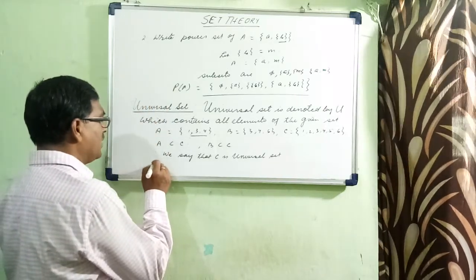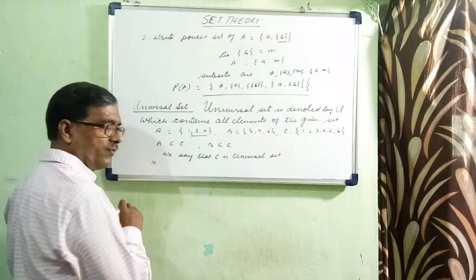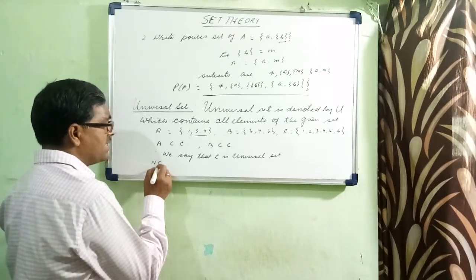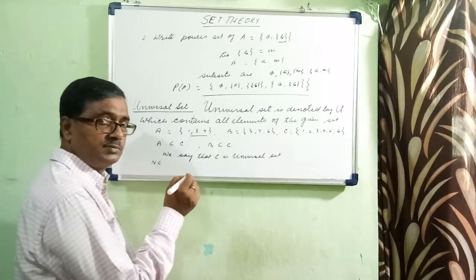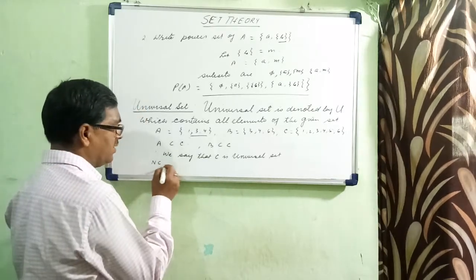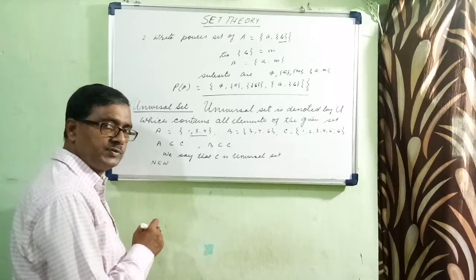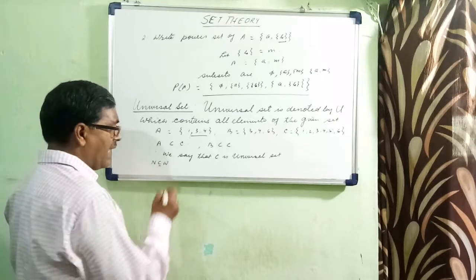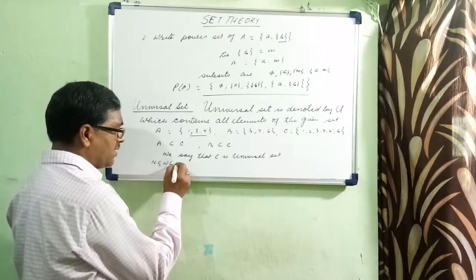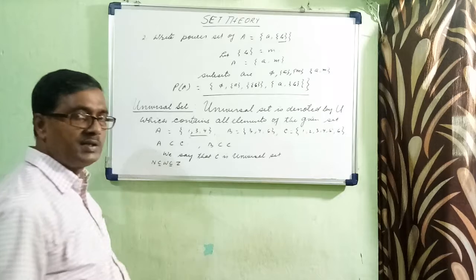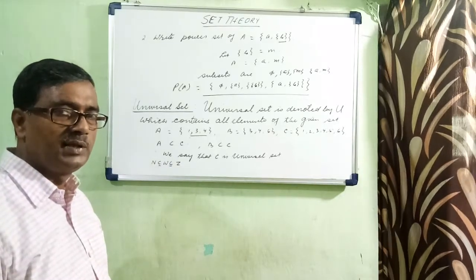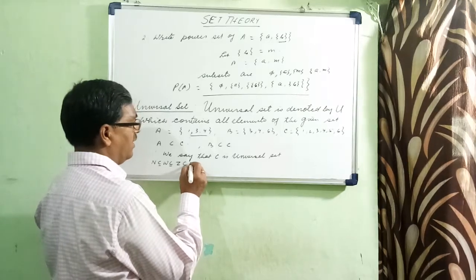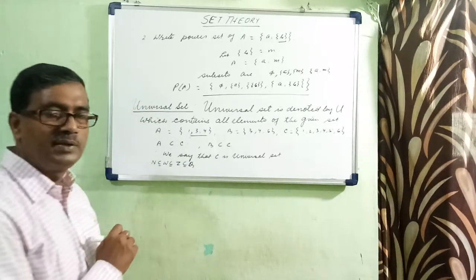You can take an example. Suppose natural numbers N. Natural numbers N are a subset of what? Whole numbers. Every element will be an element of W, so N is a subset of W. And W is a subset of Z, integers. And Z is a subset of rational numbers.